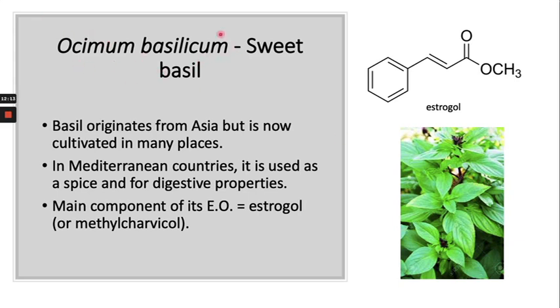Ocimum basilicum, also called sweet basil. It is the source of estragole, right? It is the main compound found in this Ocimum basilicum.